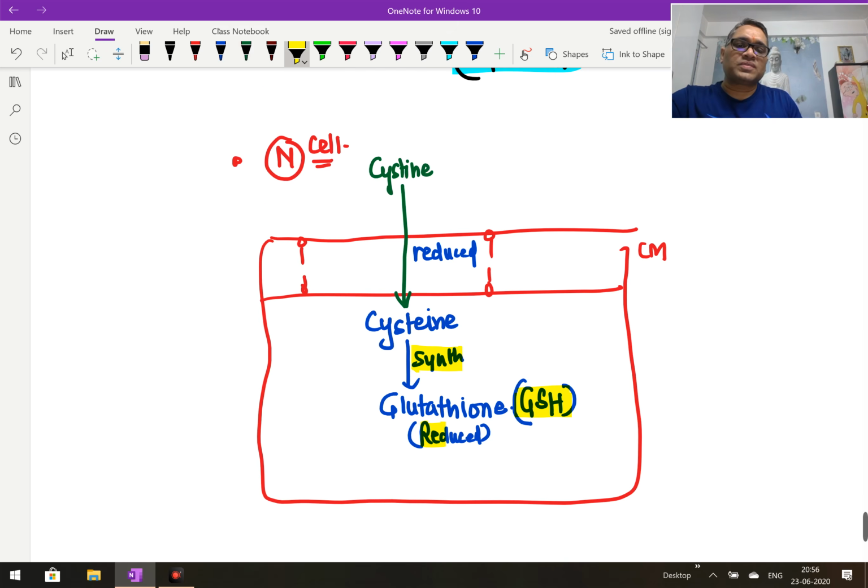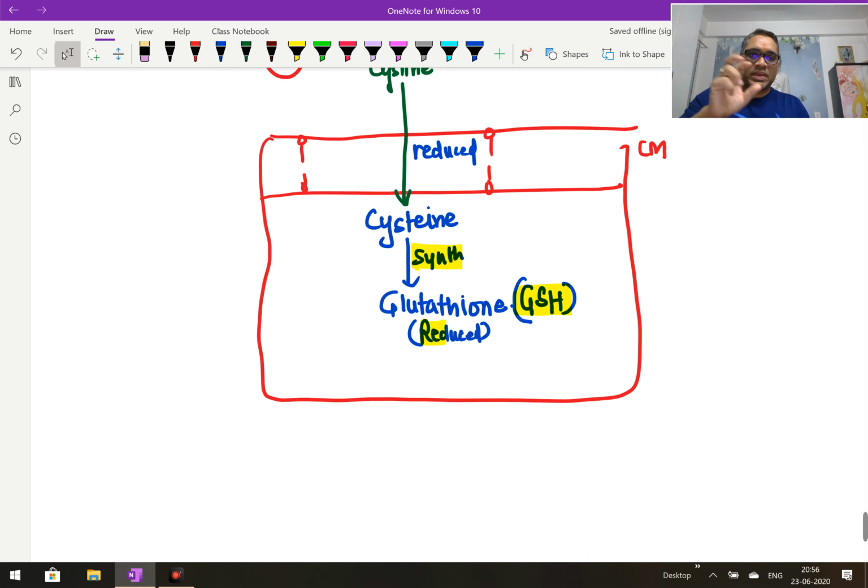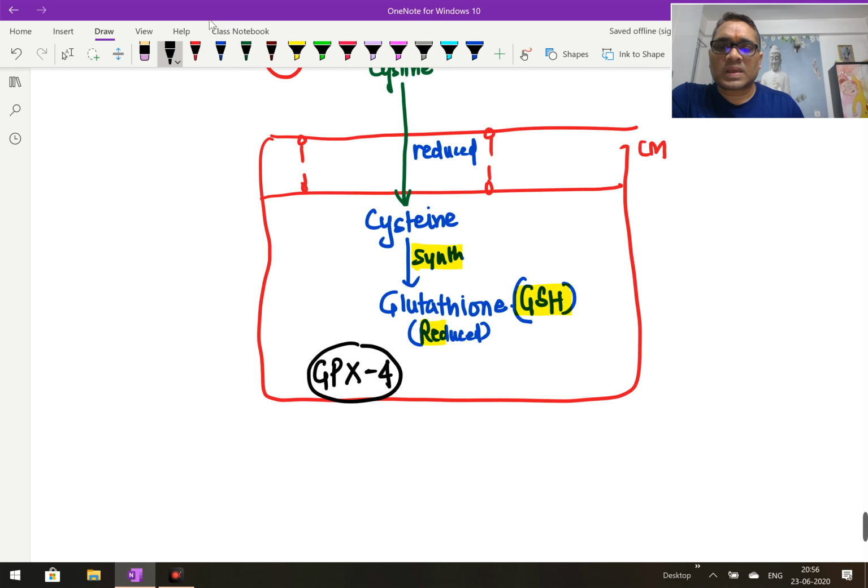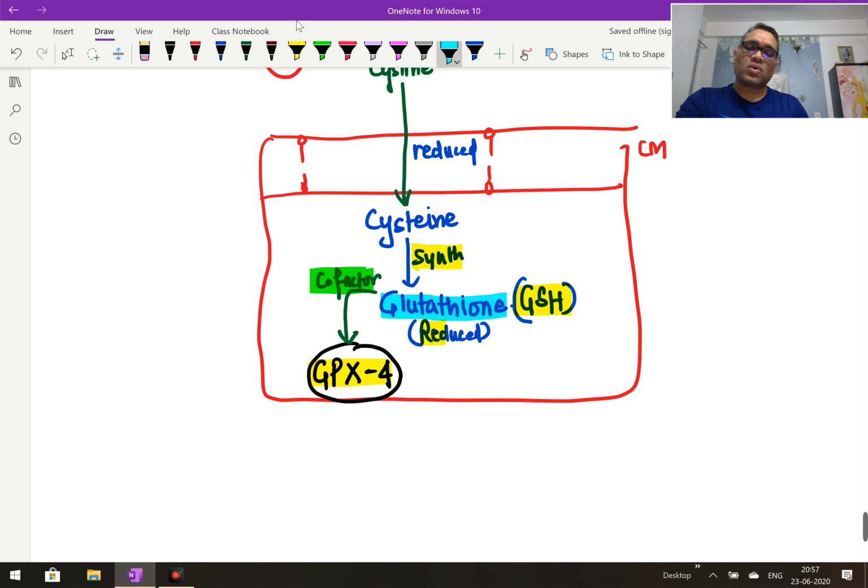What is the relation of the reduced form of the glutathione to GPX4, glutathione peroxidase 4? Remember, the reduced form of glutathione is one of the important cofactors. That is the point we have to keep in mind: the cofactor for GPX4 is the reduced form of the glutathione.